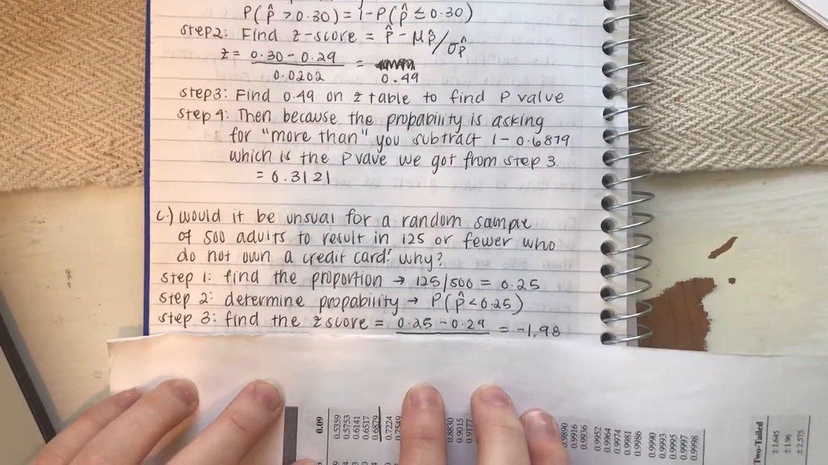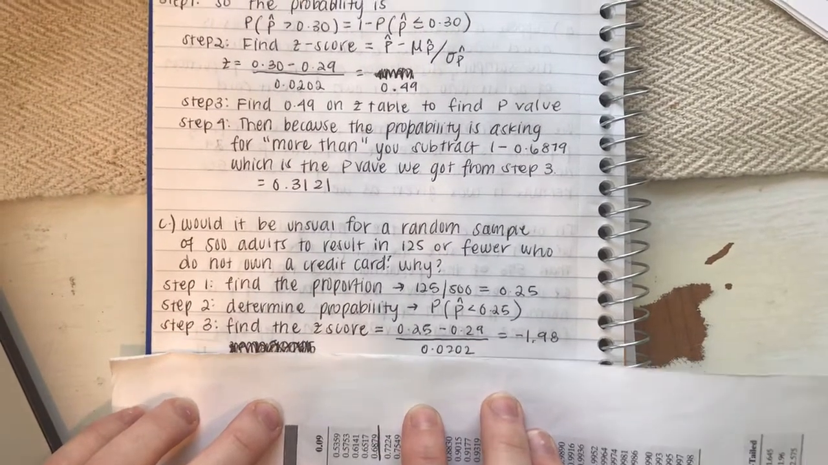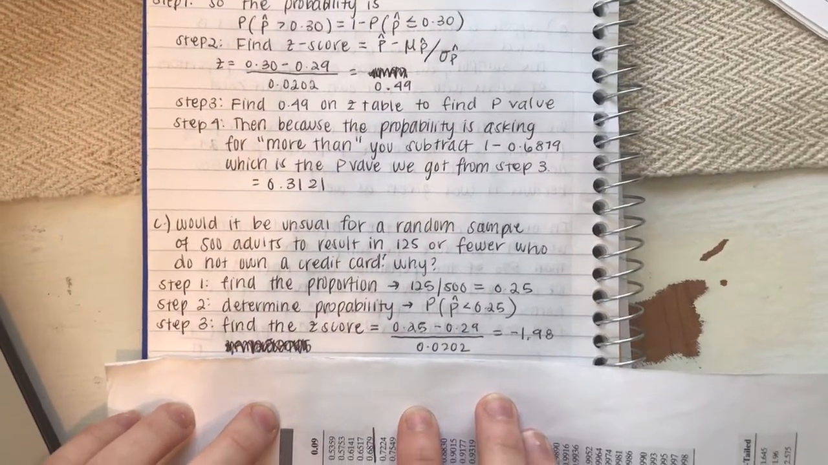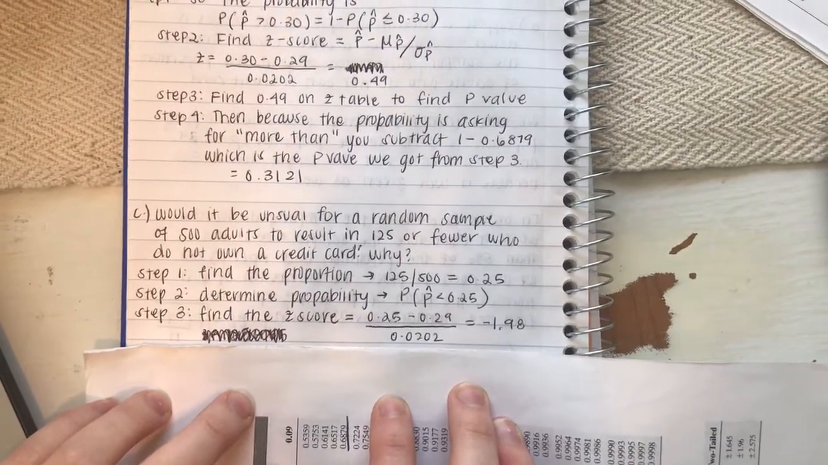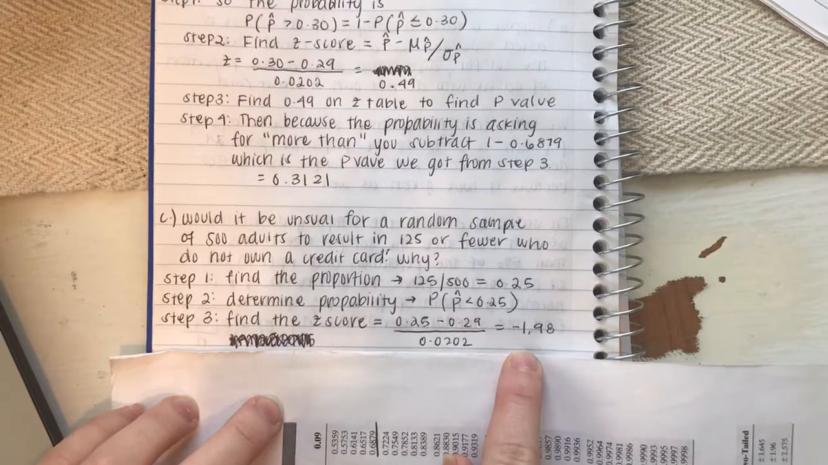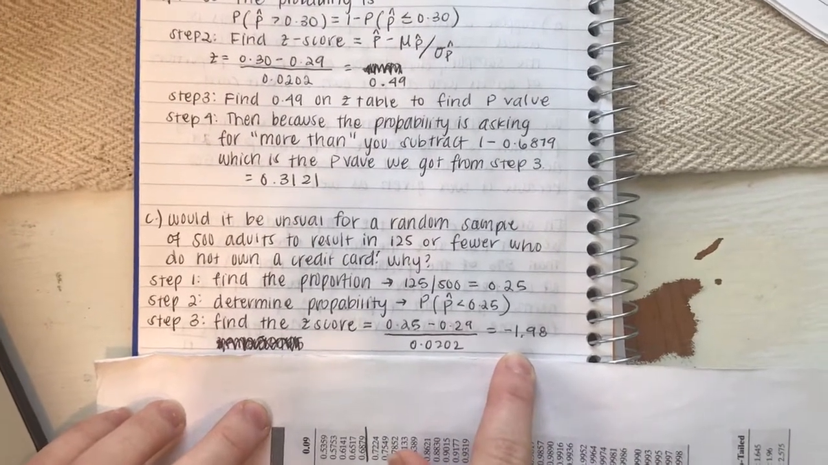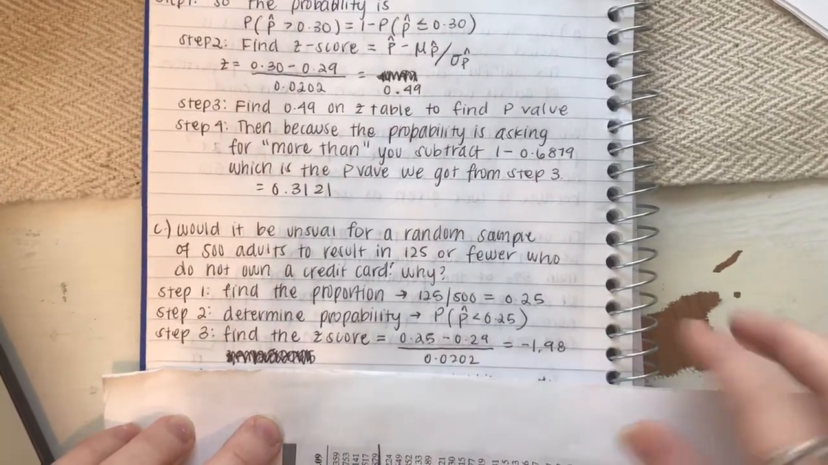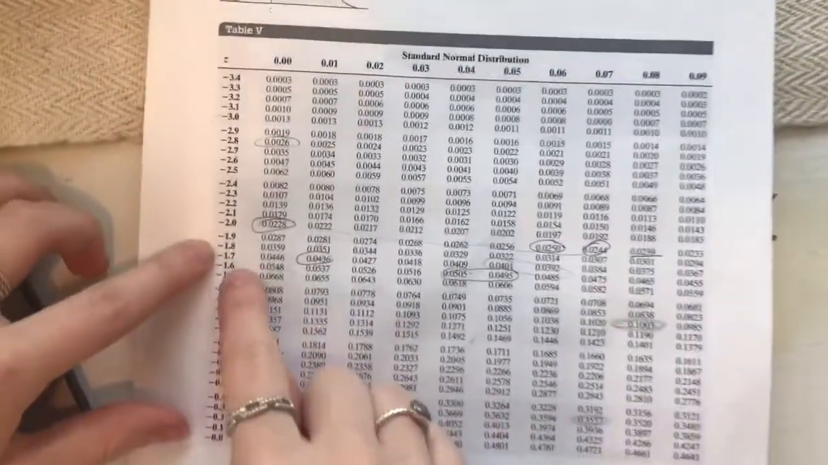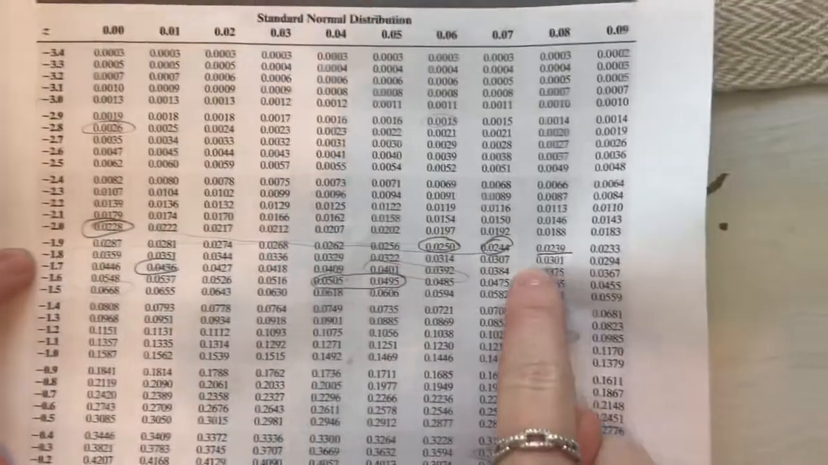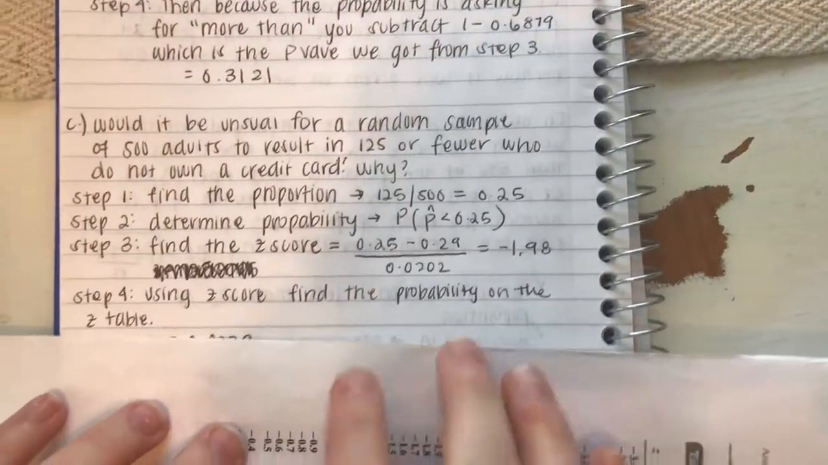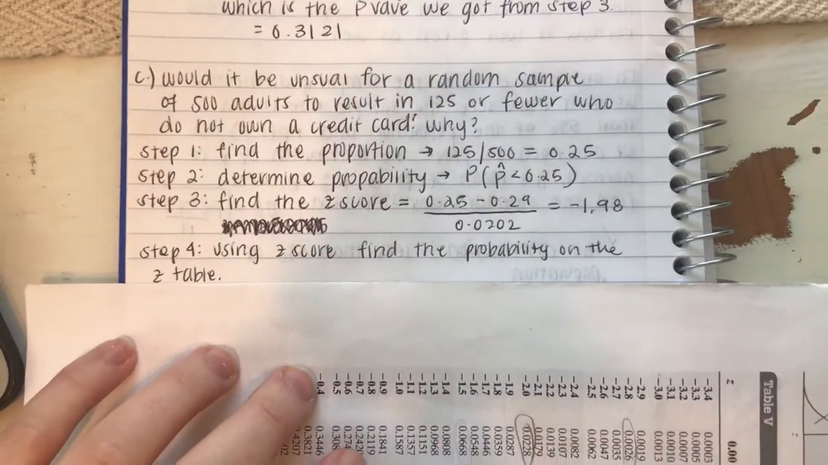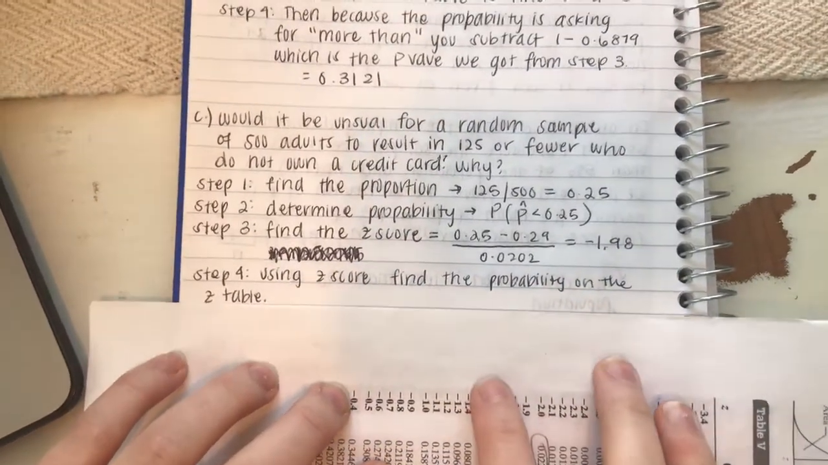Then we find the Z-score, just like we did in problem B, and that's 0.25 minus 0.29 divided by 0.0202, and that gets you a Z-score of negative 1.98. Then we use the Z table to find the corresponding p-value. So you look at negative 1.98, and that is 0.0239. And since the question is asking for fewer, we don't have to do 1 minus.